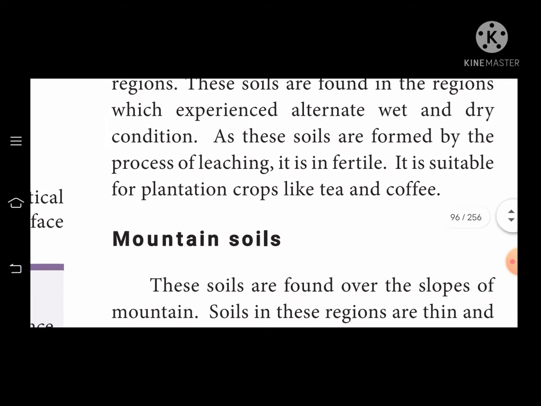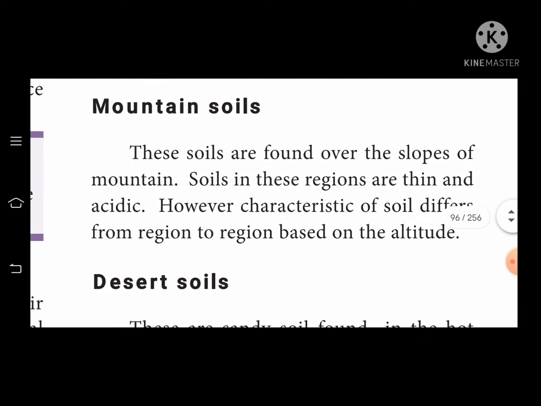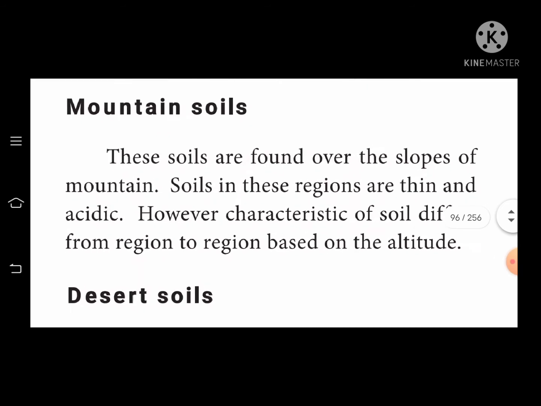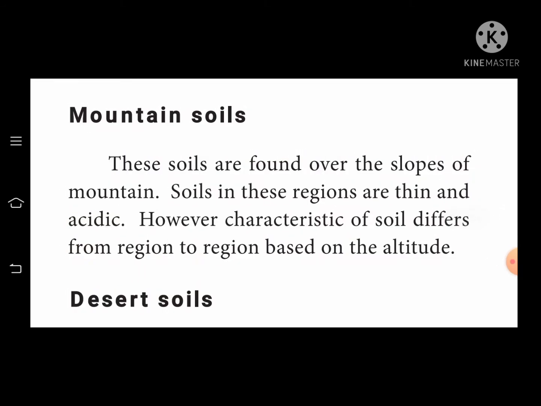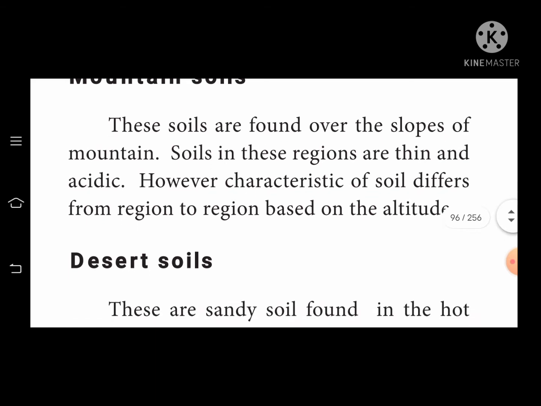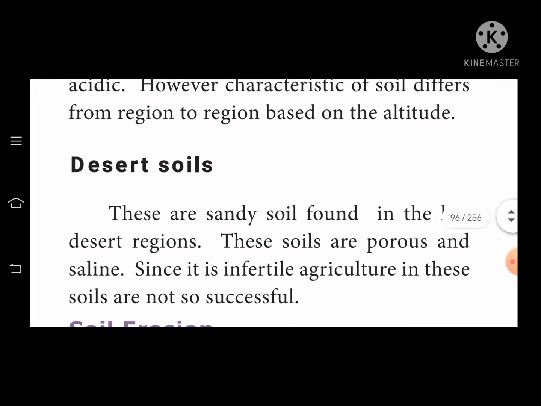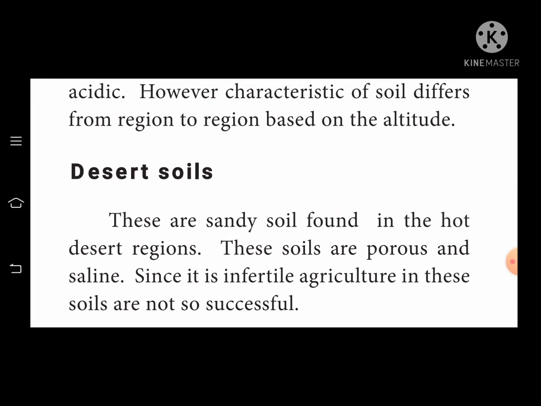Next, mountain soil. These soils are found over the slopes of mountains. Soils in these regions are thin and acidic. However, characteristics of the soil differ from region to region based on altitude. Next, desert soil. These are sandy soils found in hot desert regions. These soils are porous and saline. Since they are infertile, agriculture in these soils is not very successful.